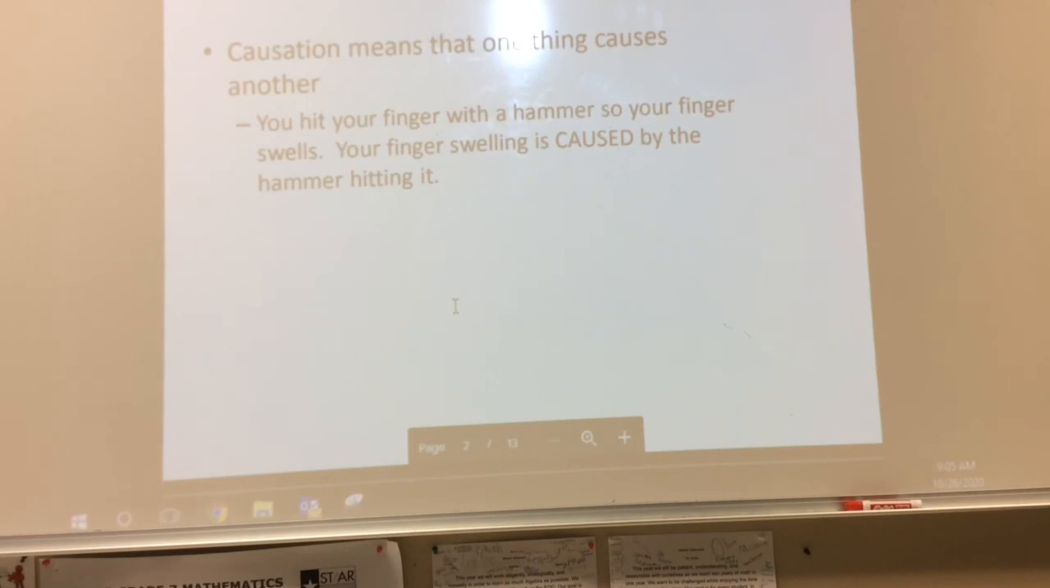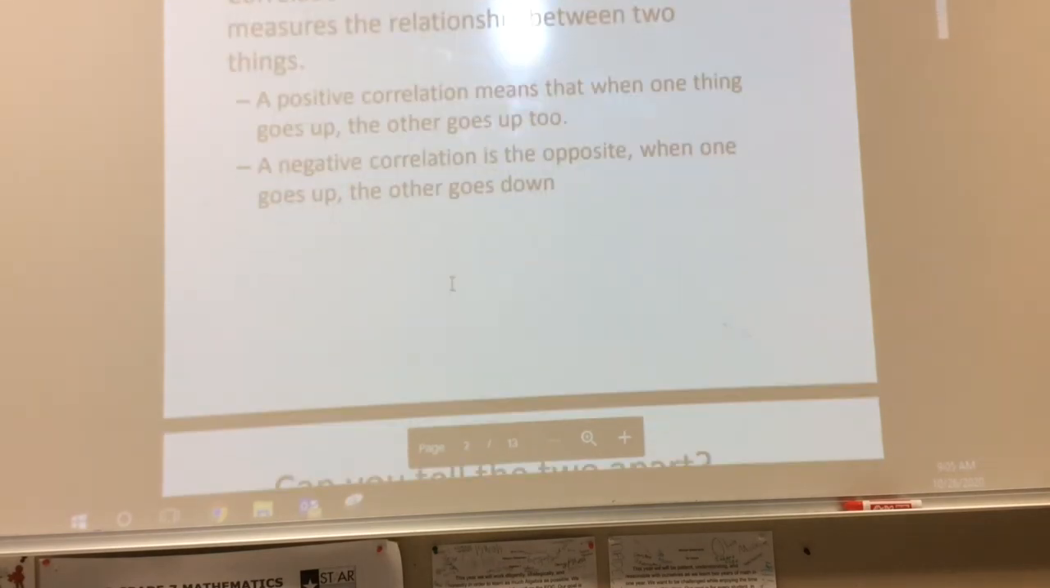Causation means that one thing causes another. You hit your finger with a hammer, so your finger swells. Your finger swelling is caused by the hammer hitting it. We're all okay with causation. Correlation is the relationship between the two things. A positive correlation means when one thing goes up, the other goes up, and a negative is when one thing goes down, the other goes down.